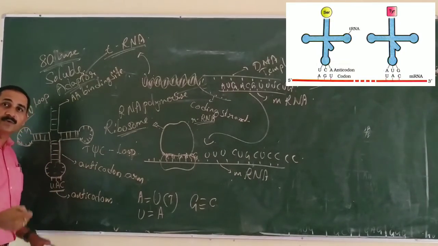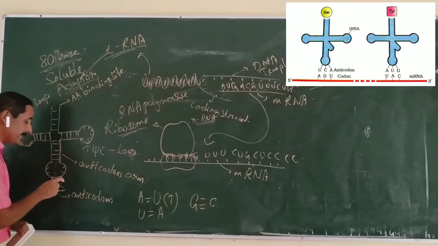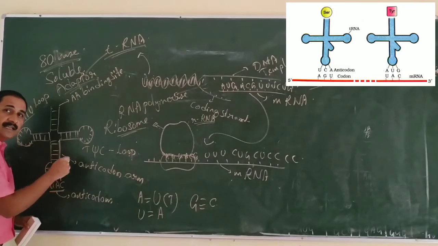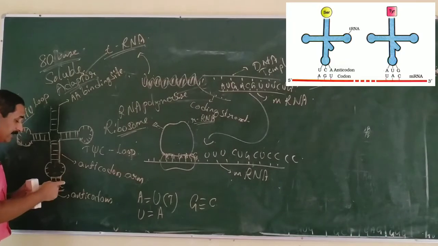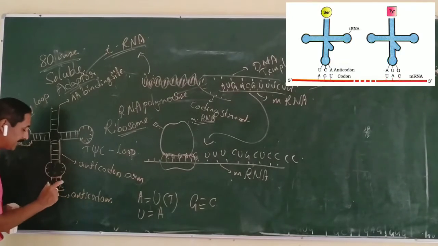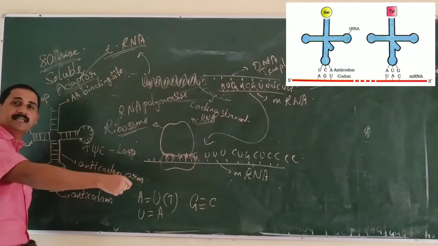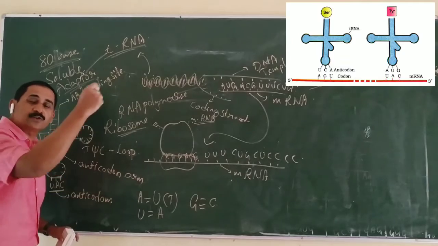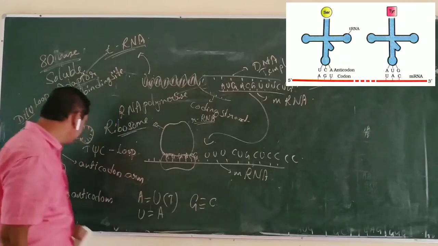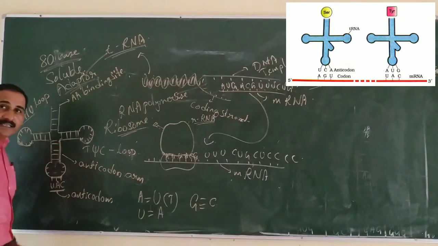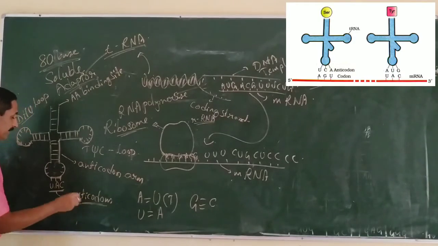20 amino acids are present. 20 amino acids are coded by the tRNAs that get activated and transferred at the site of protein synthesis with the help of tRNA with a specific anticodon. Only the difference is in the portion of the anticodon. All other structures are the same in the 20 tRNAs. 20 tRNAs code for 20 amino acids, transferring different amino acids at the site of protein synthesis.